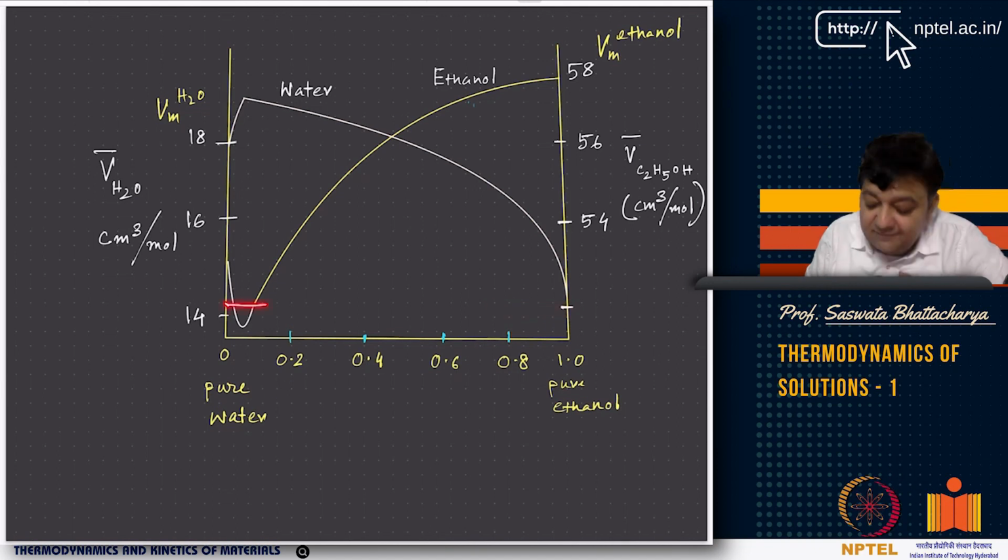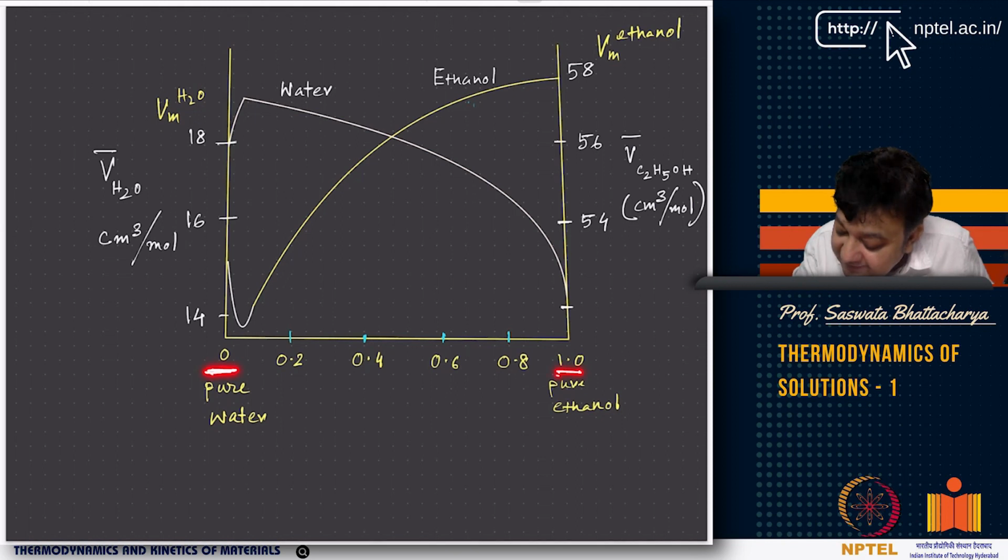Please note that the partial molar volume does not exist at the pure end. It is going towards 1 and towards 0, so it's like 99.99%, not full pure ethanol. If you think that way, that is fine.